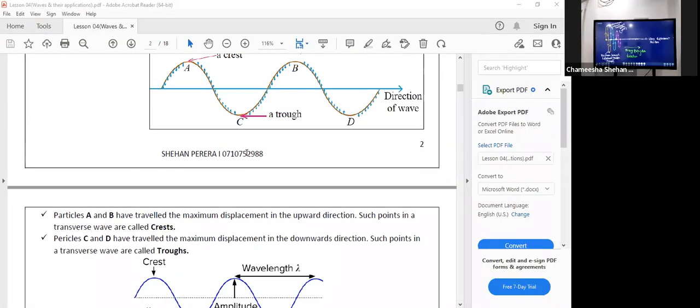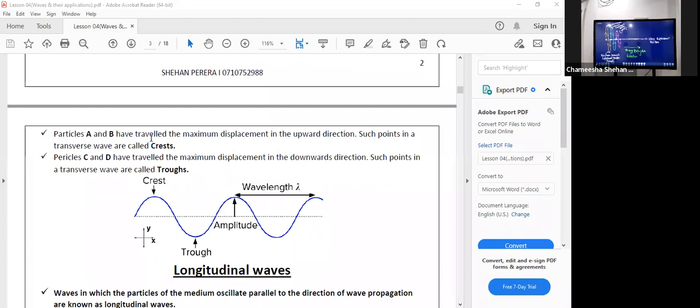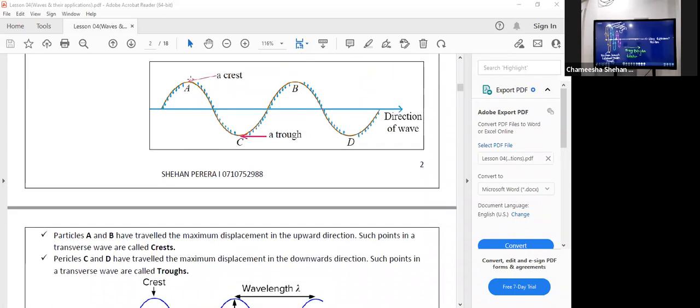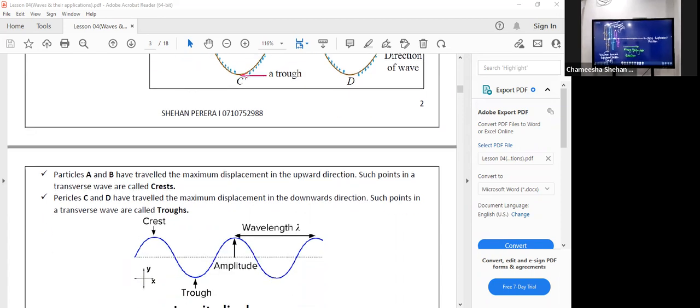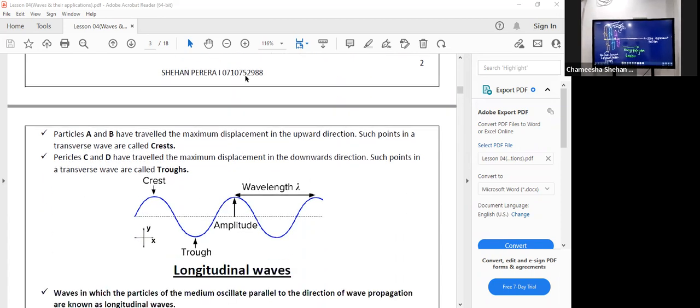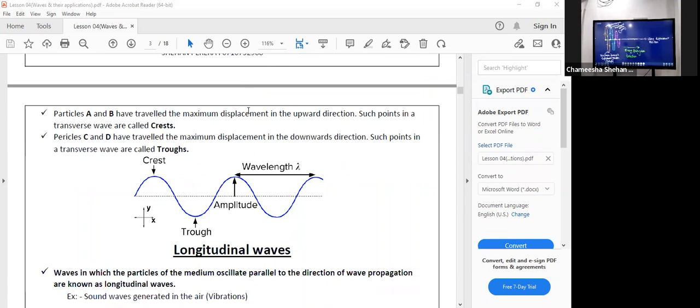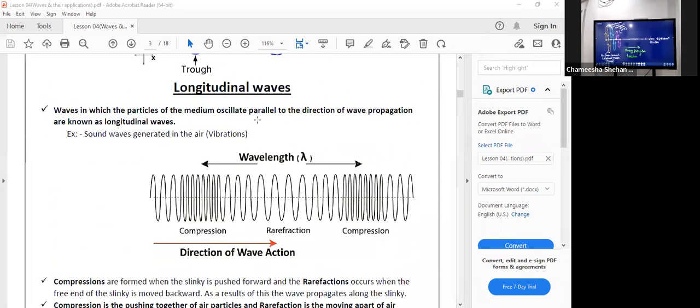Okay. So let's quickly rush through this. Particles A and B have traveled the maximum displacement in the upward direction. Such points in a transverse wave are called crests. So as you can see, A and B, the positions of those two points in the wave, are at the maximum upward displacement position, so we call them crests. But C and D are the two maximum downward displacement positions, so you call them troughs. Okay. And then we are moving into longitudinal waves.